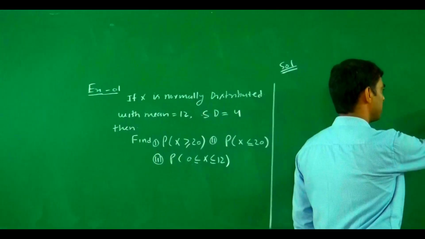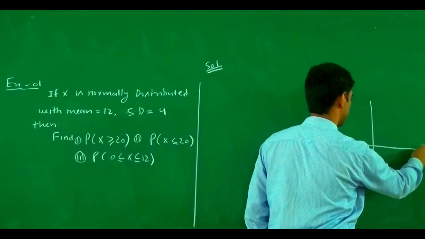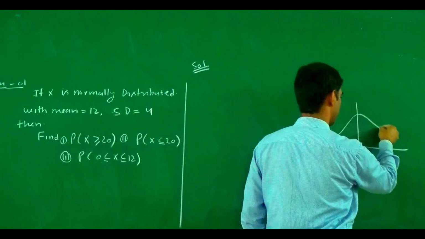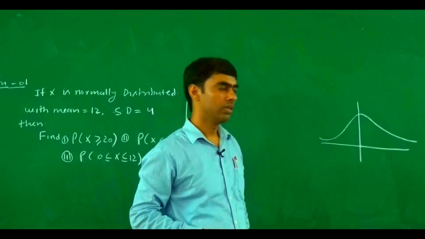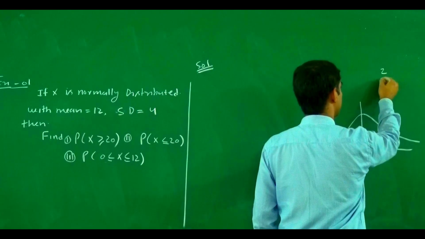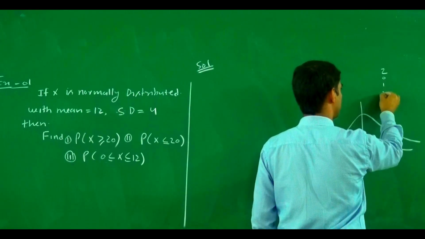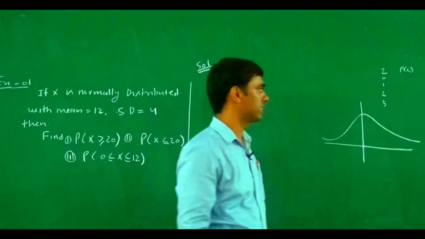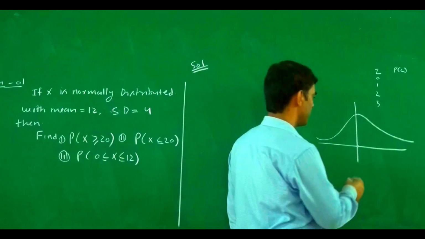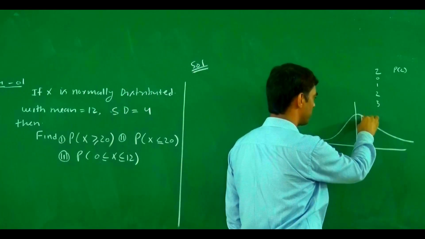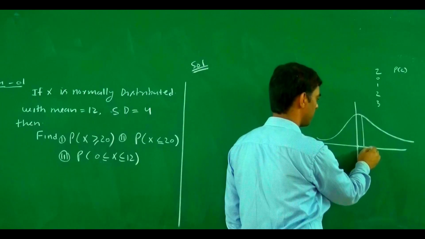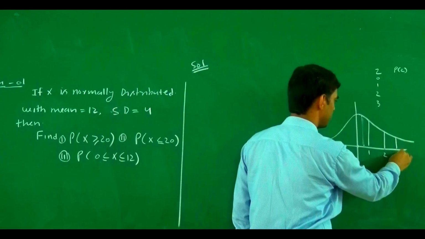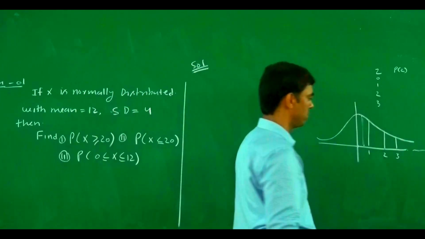In a normal table, the area from 0 to a given value is given. So at z equal to 0, what is the value? It is a probability, basically. Suppose this is 1, this is 2, this is 3, and these values are also given.